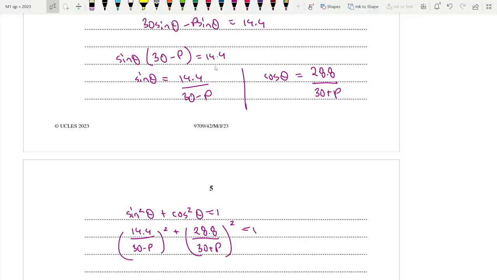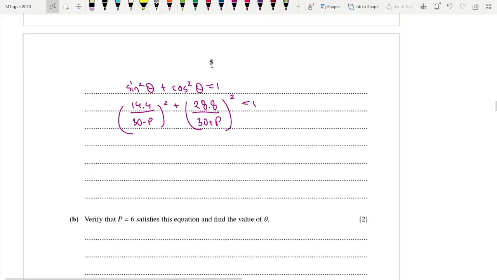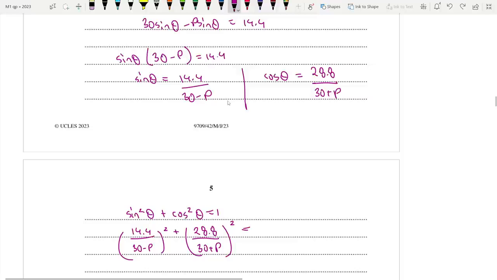All right, that is it. I guess that's shown. It's p plus 30, right? My bad. Same thing though. Okay.